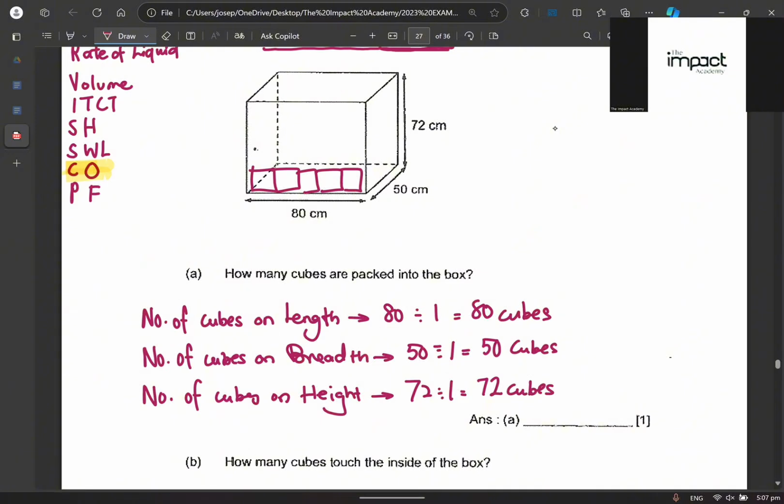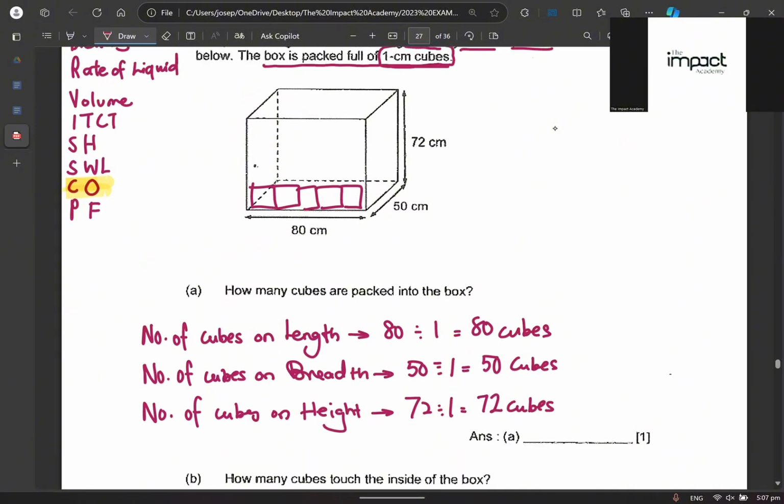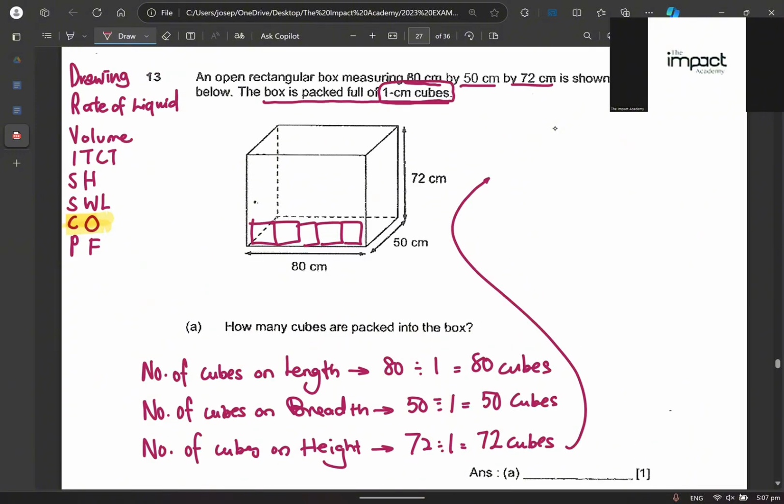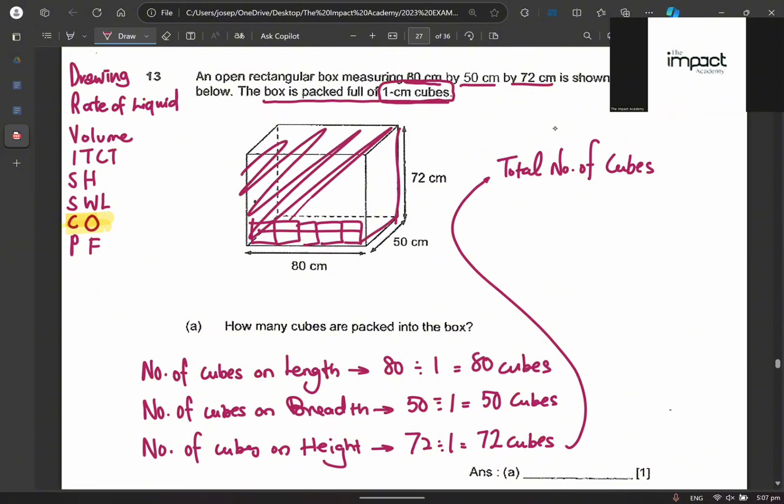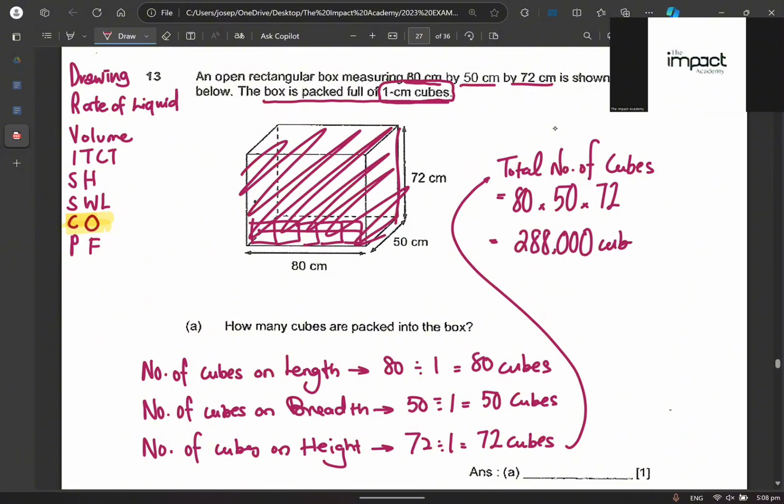Am I making sense? Well, from here itself, you can see obviously you want to find the total, right? So the total number of cubes, you do not add, because if you add, you're just finding this, and this. But we want how many cubes can I put inside the box. Agree so far? So we are actually talking about the volume. You understand what I'm saying? So we have to do 80 times 50 times 72. And you'll get to an answer of 288,000. Remember, put a comma over here. Cubes. Okay, and that's your answer for this question.